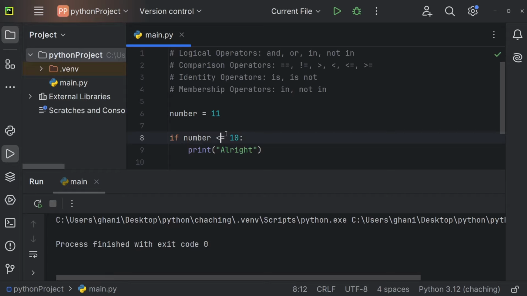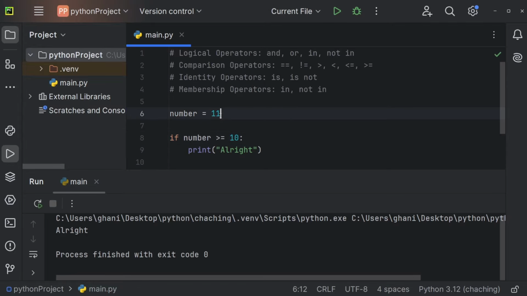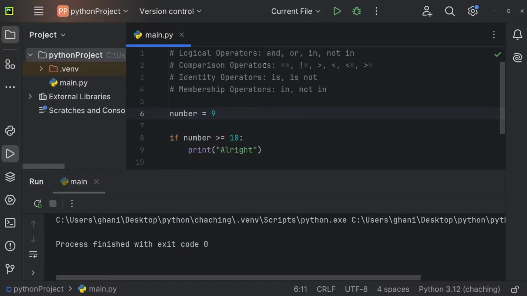And of course we also have greater than or equal to. So this here is going to be true. This is going to be true. And 9 is less than 10, so this is not going to be true anymore. So those were all of the necessary comparison operators.